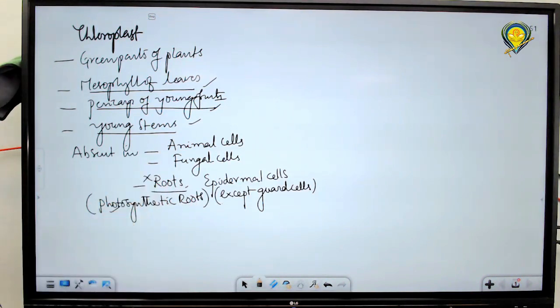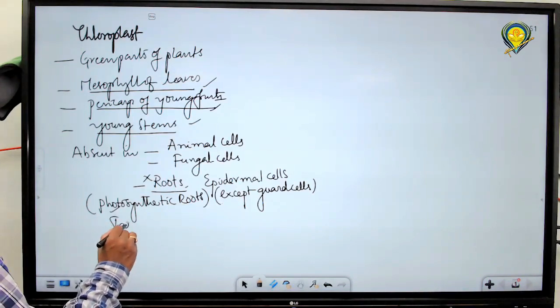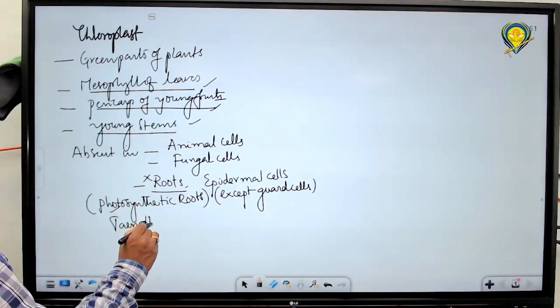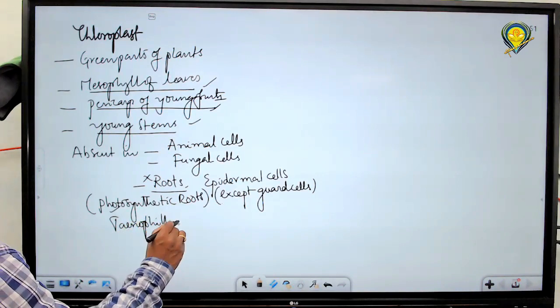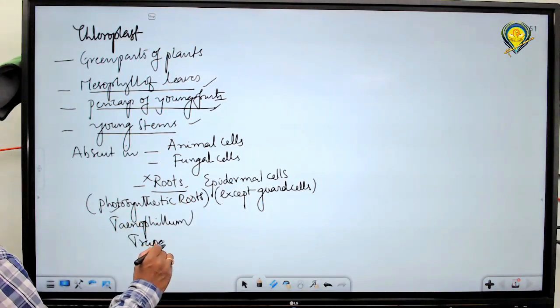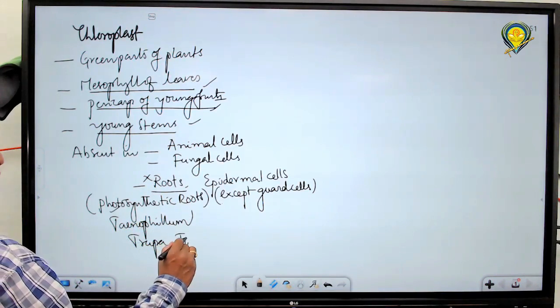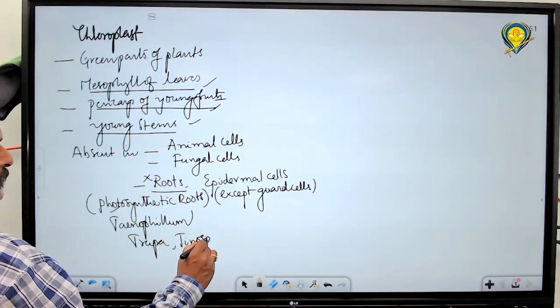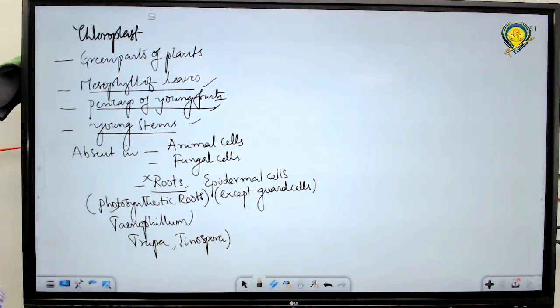Generally, roots do not have chloroplasts. Those are Taeniophyllum, Trapa, and Tinospora. These are the names of the plants whose roots have chloroplasts. Generally, chloroplasts are absent in roots.